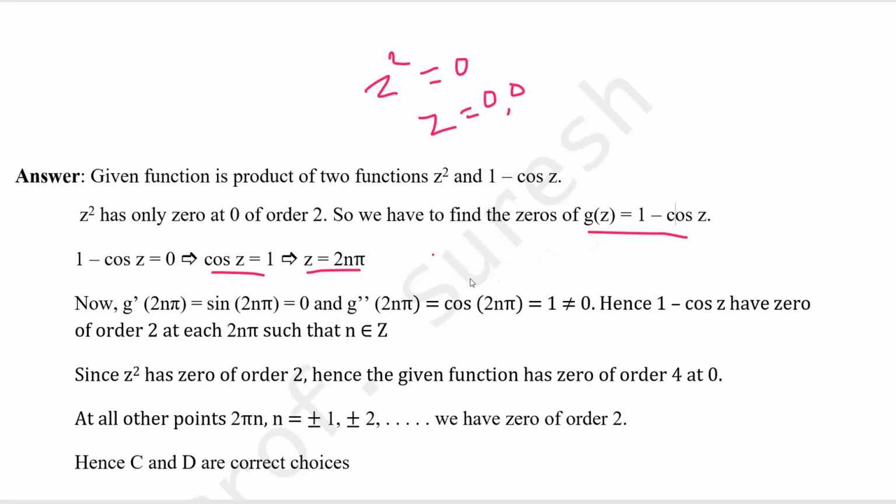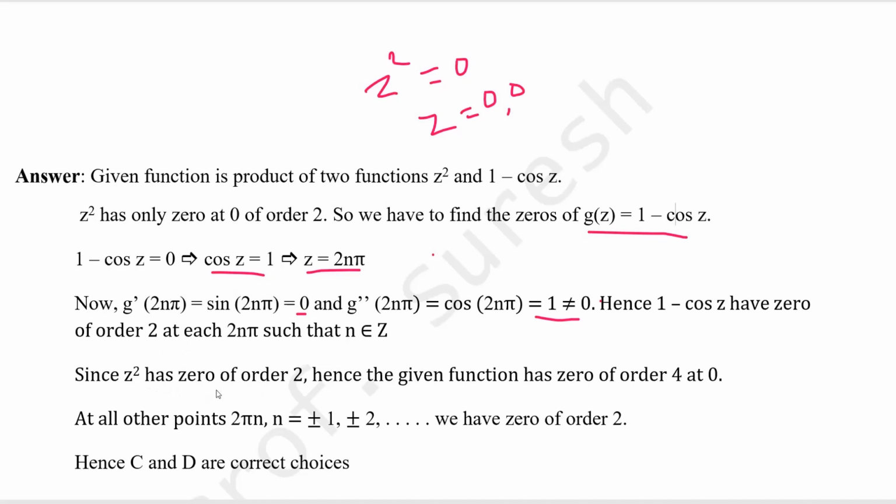So g dash of z will be sin z. So g dash of 2n pi equal to sin 2n pi, that is also 0. And then g double dash of 2n pi, again differentiate: differentiation of sin z is cos z. So cos 2n pi is equal to 1, so not equal to 0. So by the above definition, 1 minus cos z has a zero of order 2 at each 2n pi, such that n is an integer.